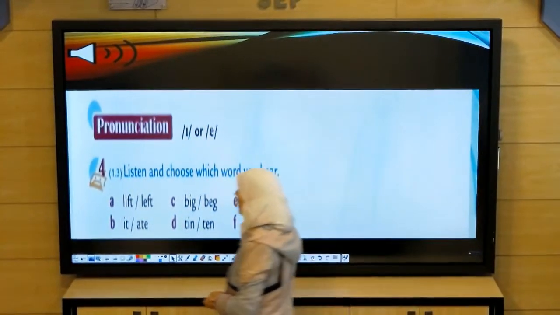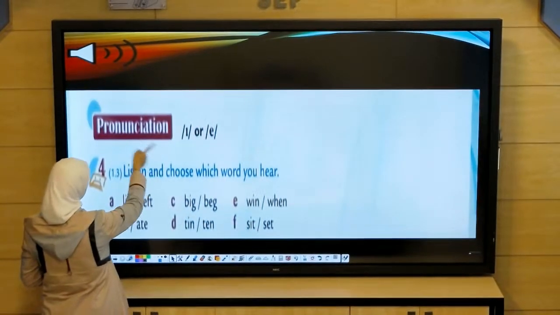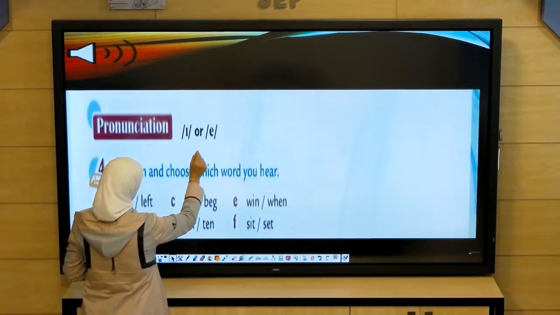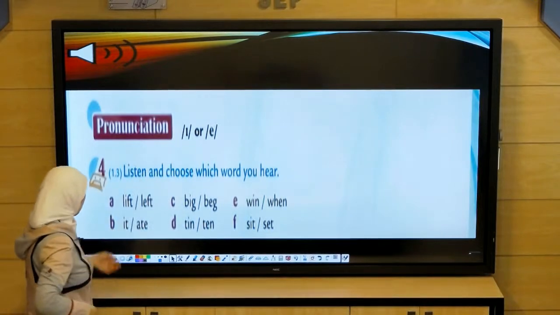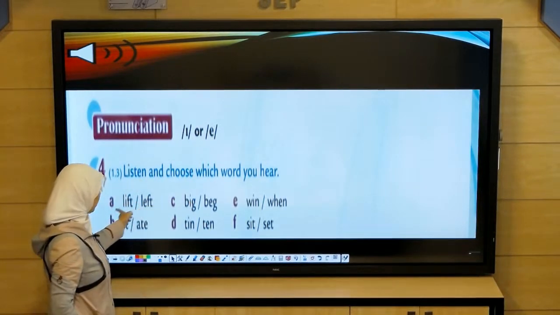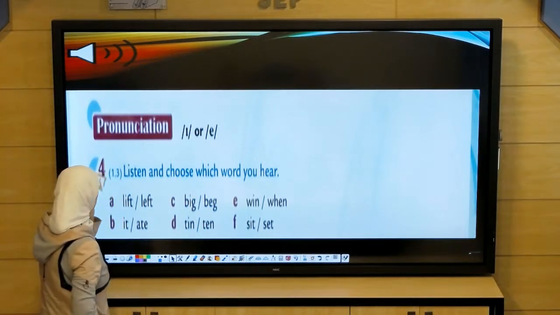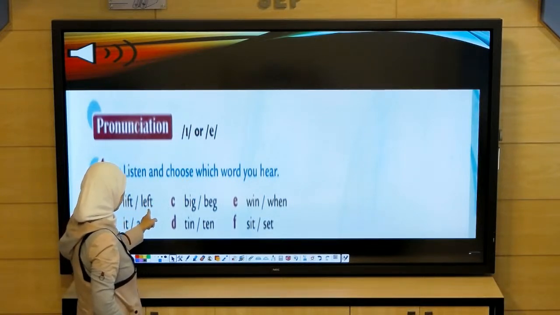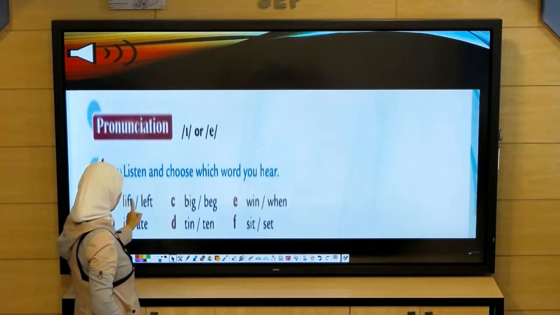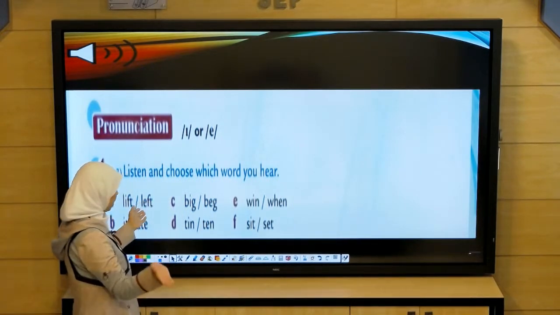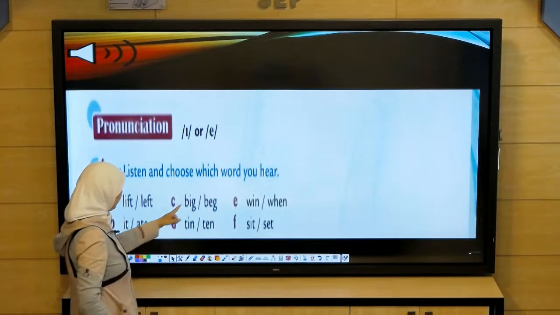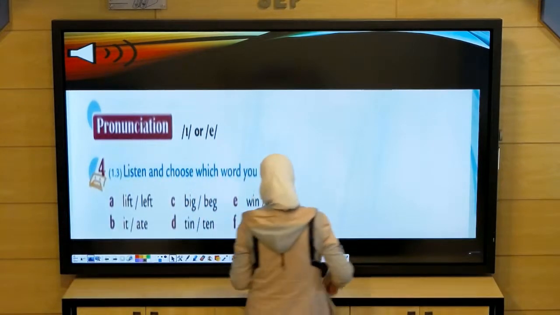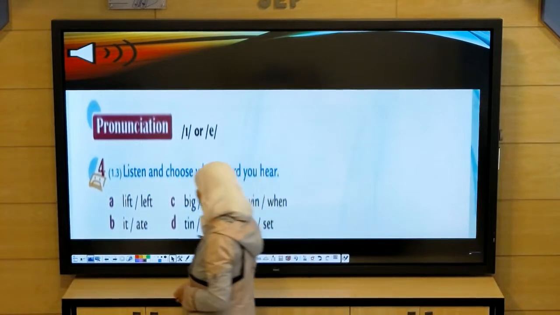Okay. At the end, here we have to learn some pronunciation to differentiate between E and A. Before we listen, we must choose between these words. What does he spell? Is he going to spell left or left? Left, it means elevator, and left, it is opposite of right. Eat or ate, big or bag, tin or ten, win or when, sit or set. Listen carefully and then we will choose the word.